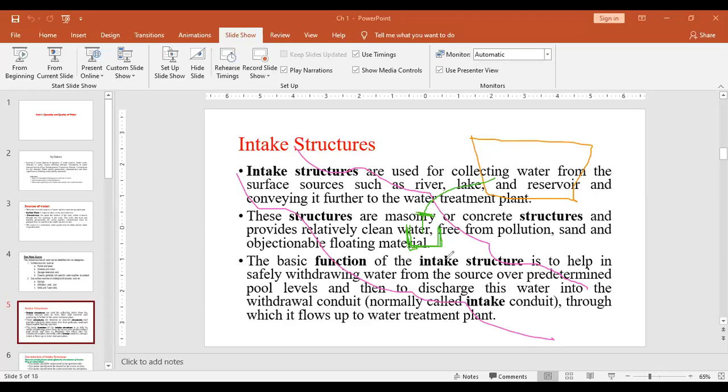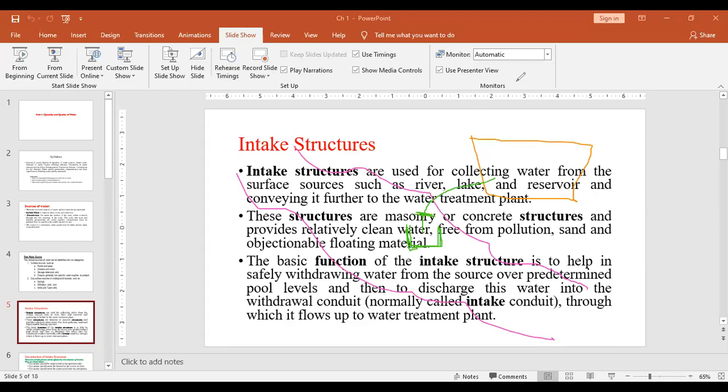What happens? Sometimes the level of that particular river will go down, and your pipe will not be able to collect water from that low level of the water. Sometimes flood is there, and due to that very dirty water is coming directly to this pump, and the pump is getting blocked. So that also is not fine. To avoid all such obstacles in the process of collection of water from the river or from the surface water source, there is a provision made, and that provision is known as the intake structure.